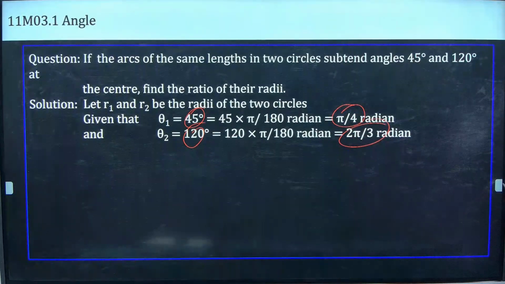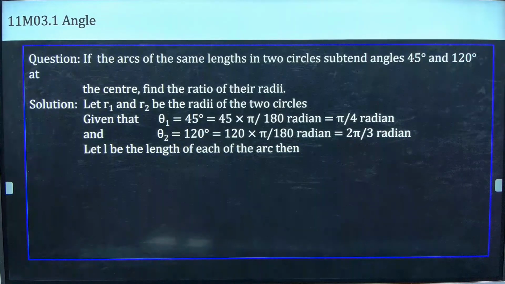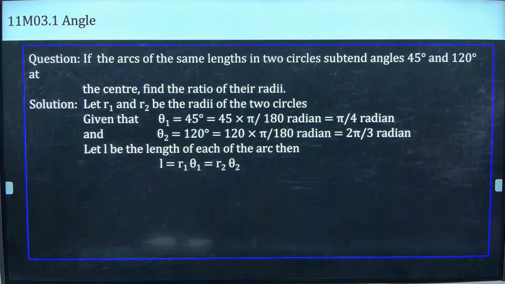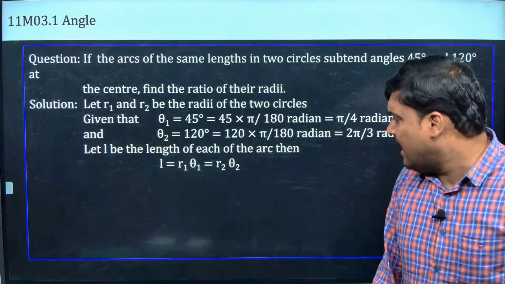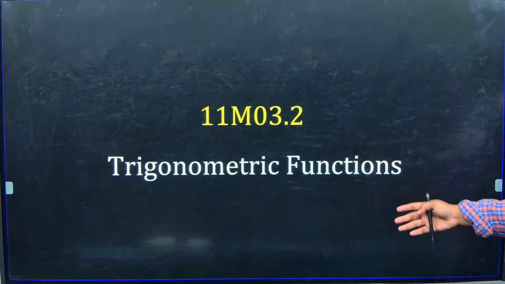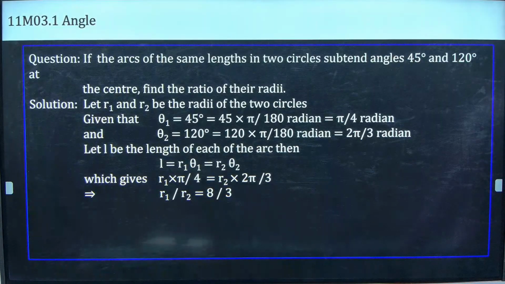So what happens here guys? Next, length of the each arc என்ன நடக்கும்? L is equal to R1 theta 1 is equal to R2 theta 2. That's what I know. What I want is R1 by R2. So what happened? R2 goes here, or I will substitute this one, and R1 by R2 is going to be what? 8 by 3. Just 8 by 3. Is that okay guys? Clear?